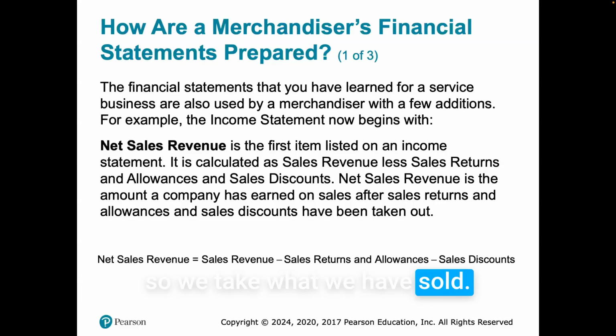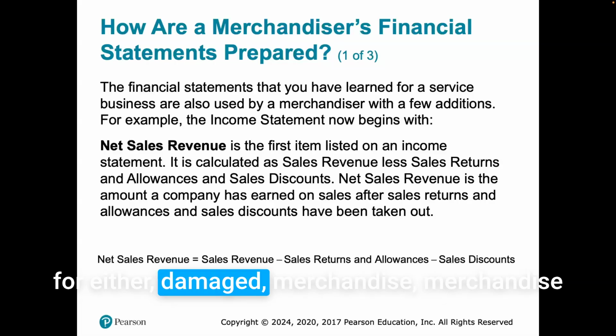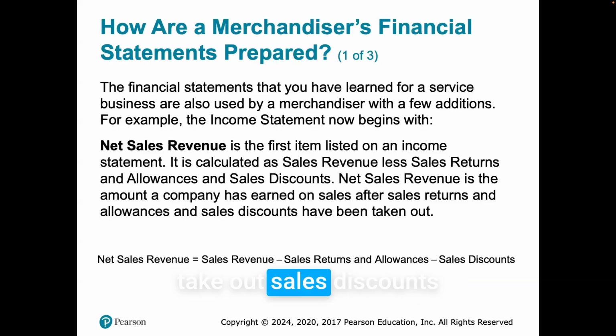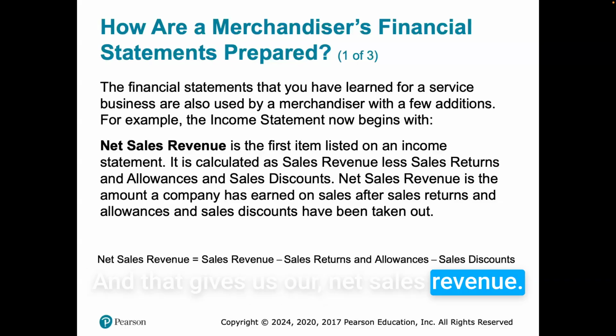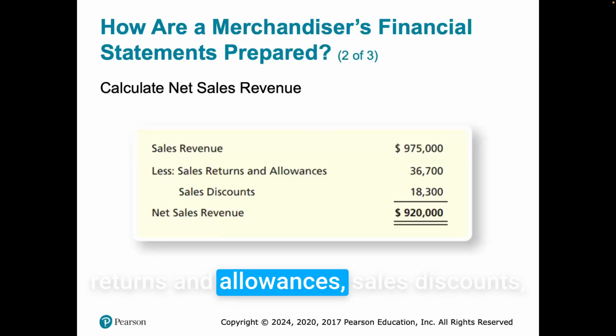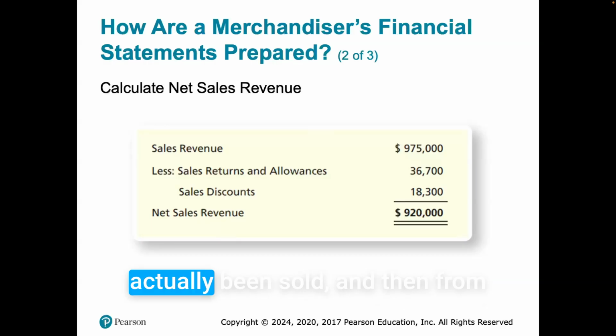So we take what we have sold. First thing we take out is the sales returns and allowances, right? So everything that has been returned to us, all the allowances we have granted our customers for either damaged merchandise, merchandise that's not correct, invalid orders, things like that. And then on top of that, we take out sales discounts. And that gives us our net sales revenue. So we have sales revenue, less sales returns and allowances, sales discounts, and then we have net sales revenue. So we finally get down to what has actually been sold.